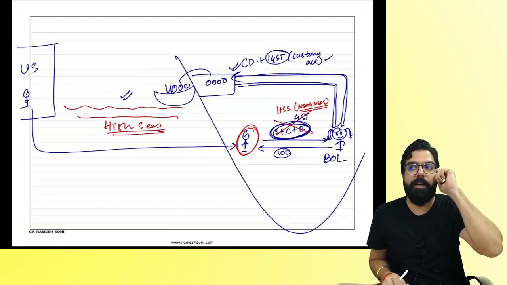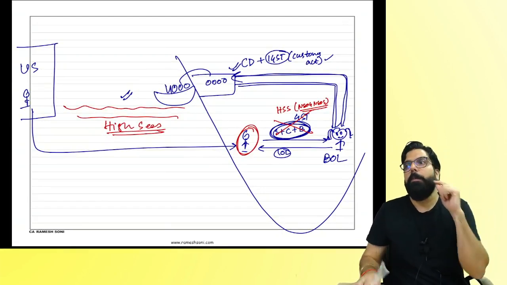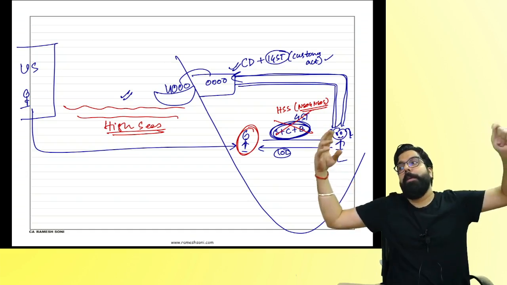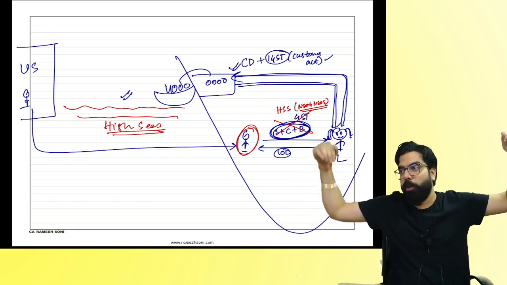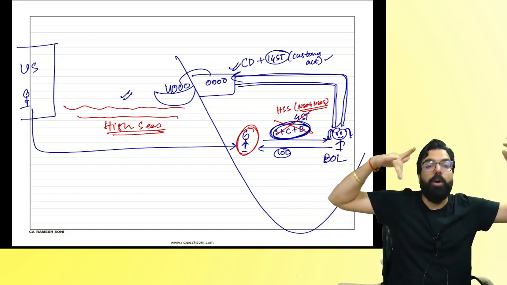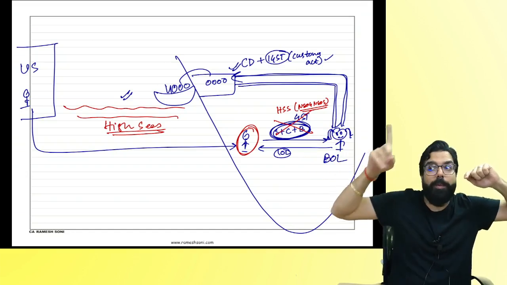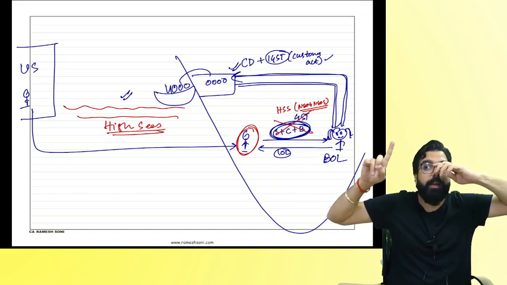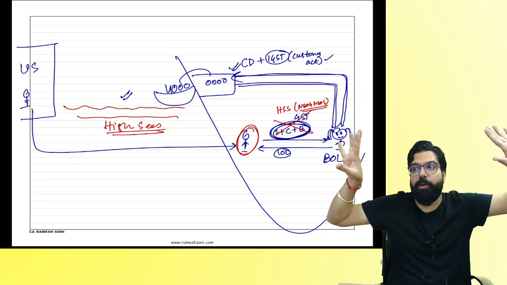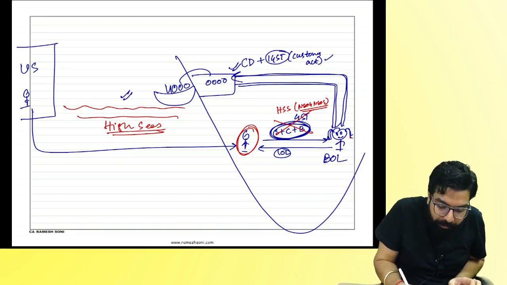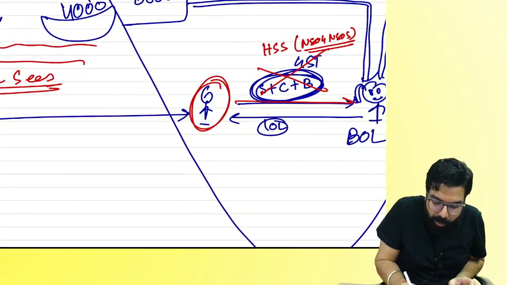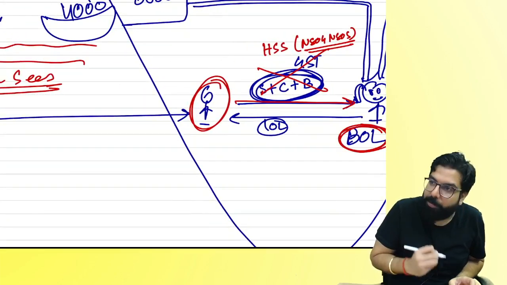People, did you understand? Shall I tell again or got it? My goods left from the US port. People, goods should have been dispatched from the US port. They are coming in the sea, or they have reached the custom port, yet to be cleared. I have not yet cleared them from the custom port. Now what happened? One friend of mine came and told Ramesh, you give me the transfer, the document of title.